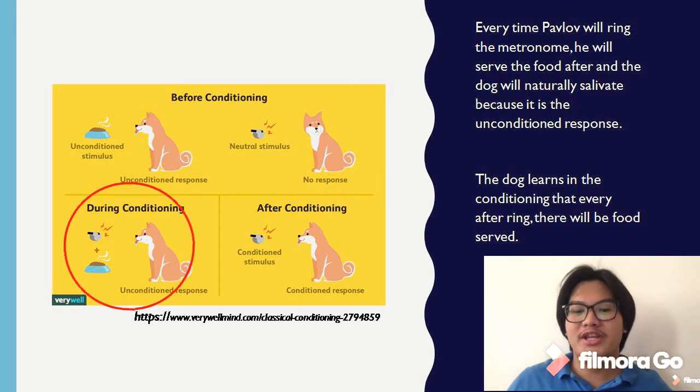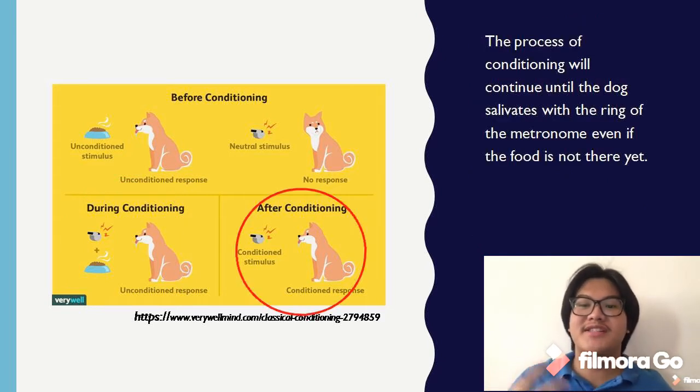So in the after conditioning phase, the whistle became the conditioned stimulus because it makes the dog salivate even without the presence of the food. Now, the salivating of the dog became the conditioned response because it responds to the sound of the bell and not to the presence of food, which was the unconditioned stimulus before.